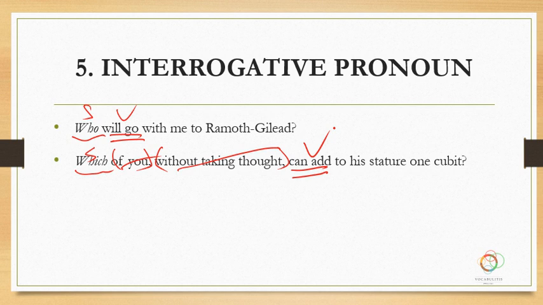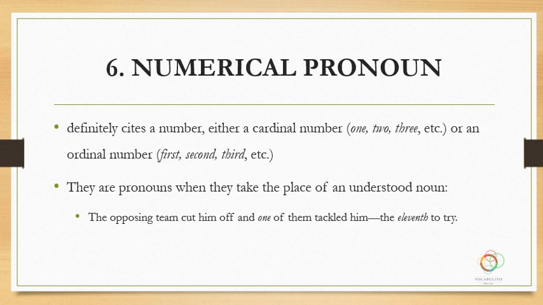Other question words like when and where are not going to be called interrogative pronouns, because they're not pronouns. When tells you about a time. It's more of an adverb. It's not a pronoun. All right, so let's move on to number 6, numerical pronouns.